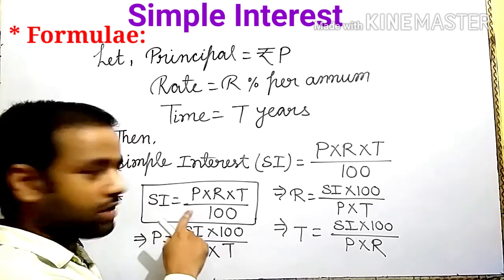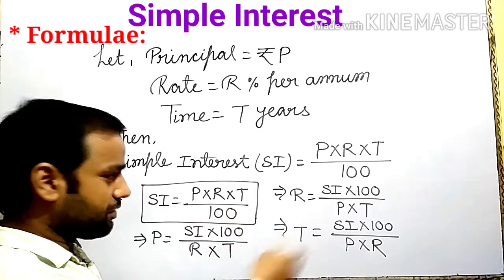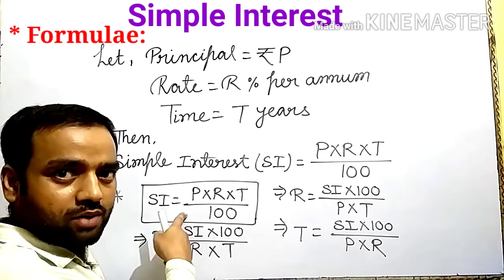Simple interest is equal to principal into rate into time upon 100. These formulas are conversions of this formula.